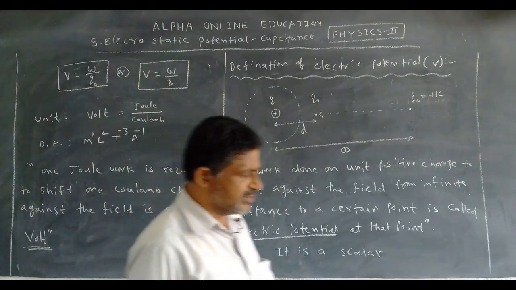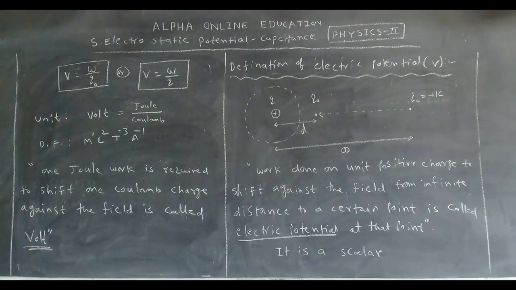Okay, what is the definition of electric potential? Work done on unit positive charge to shift against the field from infinite distance to a certain point is called electric potential at that point. Electric potential is a scalar. What is the mathematical equation for the electric potential? V is equal to W by Q naught, or V is equal to W by Q. What is the unit for electric potential? Volt. Otherwise, volt is equal to joule per coulomb.